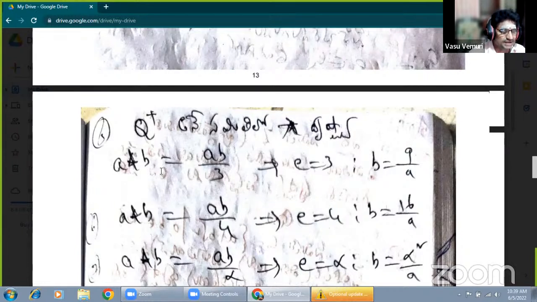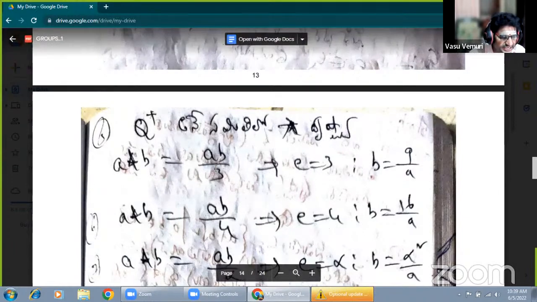Okay, second one. What is that? Associativity: A star B of star C equals A star of B star C. A star B means AB by 3, of star C. In the same manner, let AB by 3 be X. X star C equals XC by 3, which is ABC by 9. Therefore, X of C by 3, where X means A star B, of star C, is A star of B star C. We are getting the result that A star B of star C equals A star of B star C.